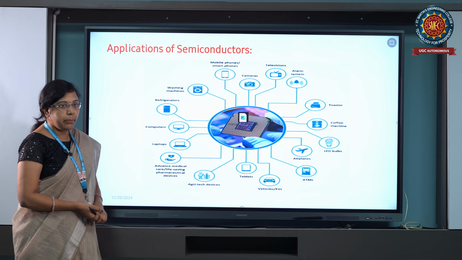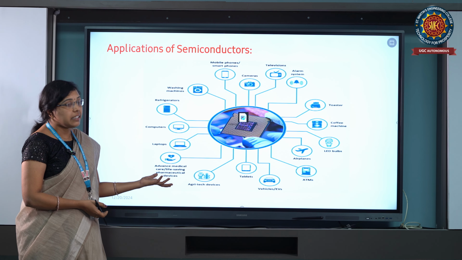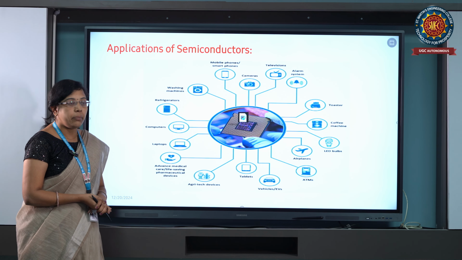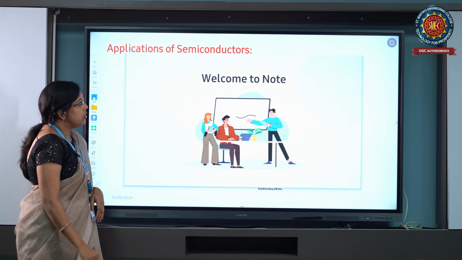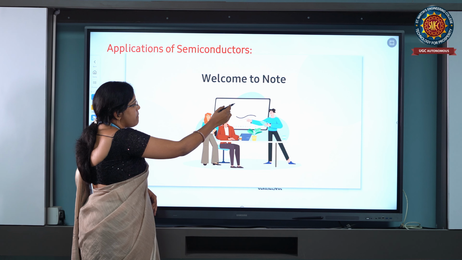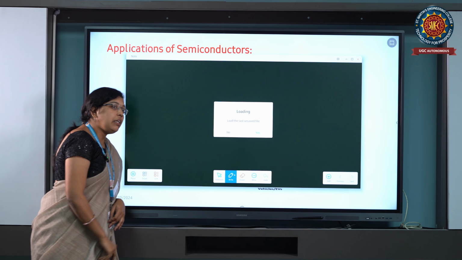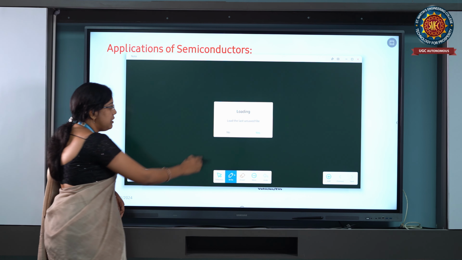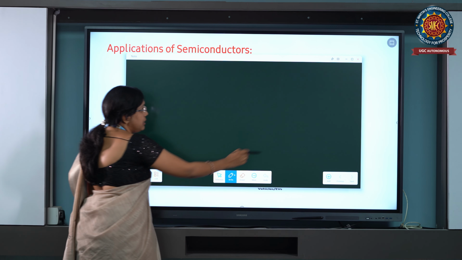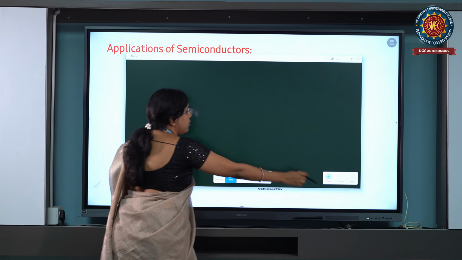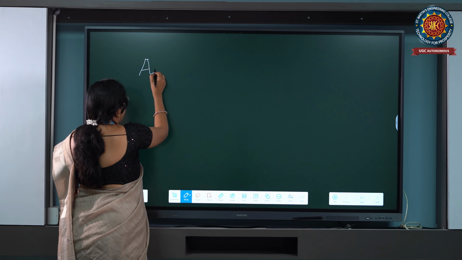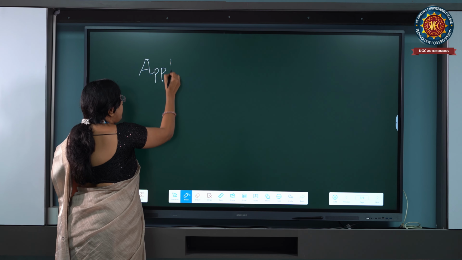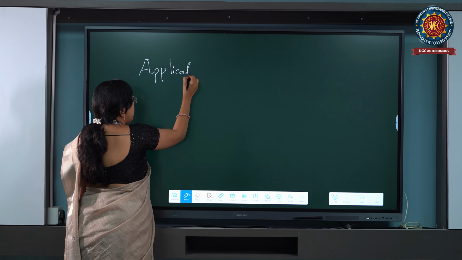Application of the semiconductor materials. These are the examples for the application of semiconductor material. Semiconductor materials are used in electrical devices.